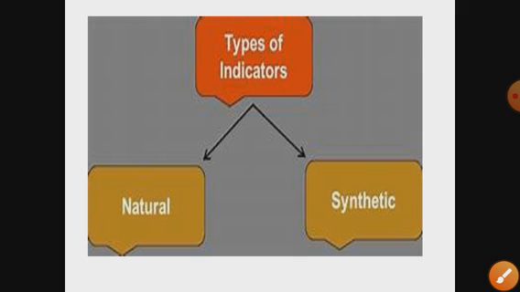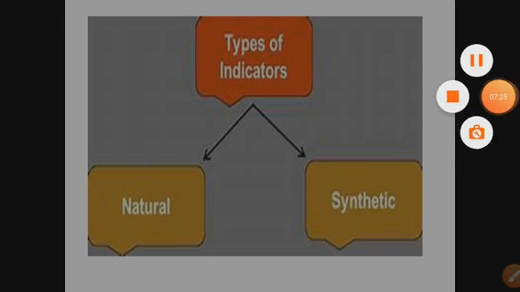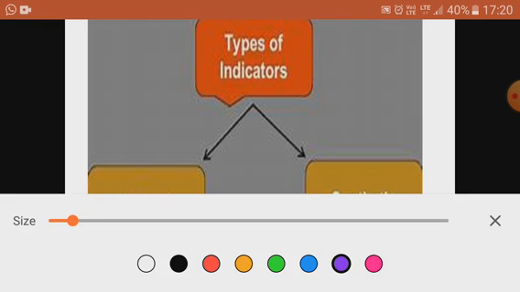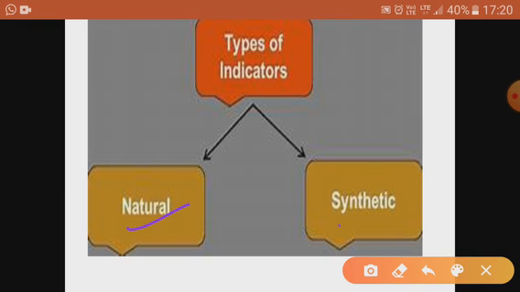Now next is types of indicators. There are different indicators available. The first one is the natural indicator, and the second one is the artificial indicator. Natural means the indicator which we get from nature, and synthetic or artificial means man-made indicators.